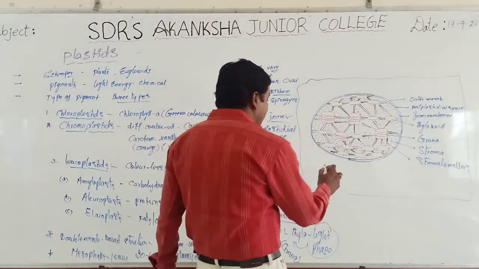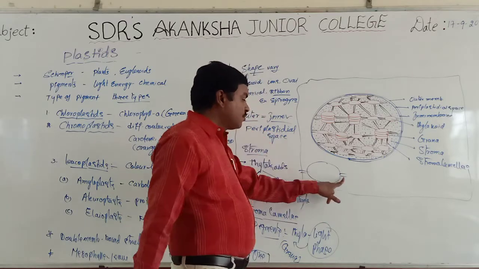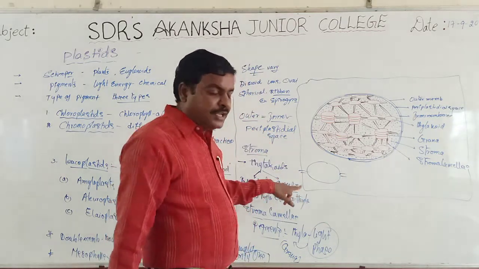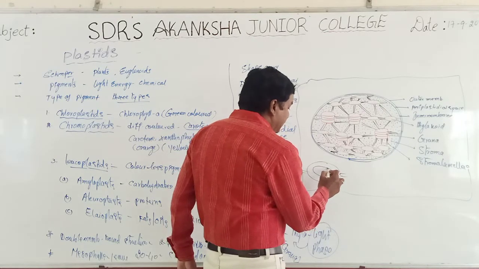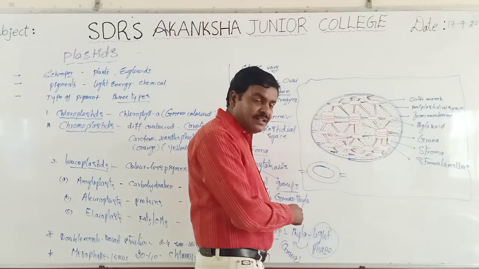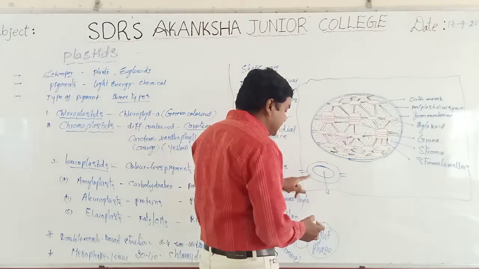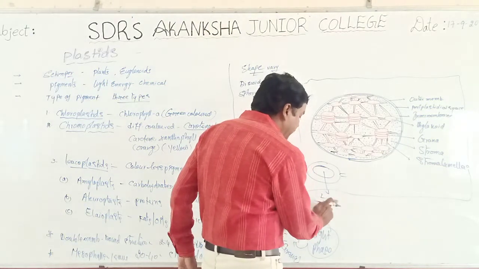In this way, for example, this is a thylakoid and this is stroma lamellae. Every thylakoid is represented by a narrow empty space in its center. Such empty space present in the center of the thylakoid is called lumen.